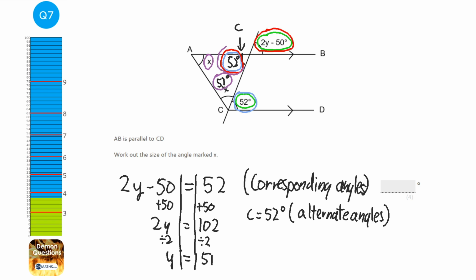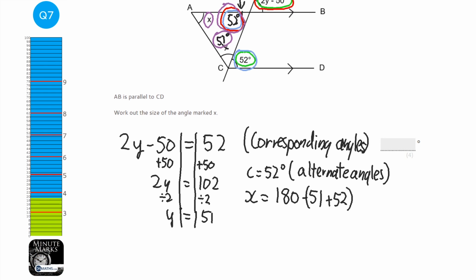I've got way too many colours going on here. So to work out x, so x equals 180 minus 51 plus 52. So work out what 51 plus 52 is, and then take away from 180. And the reason is angles in a triangle.